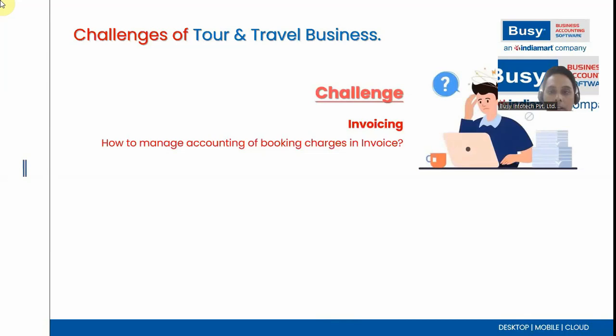Other challenges, like invoices. If you want to raise an invoice to your customer, you need to get some configuration done in the invoice format. That means if we need to capture all the details that tours and travel industries need in the invoice format, like the passenger details, the ticket number, and the booking details, you can easily implement them in your invoice format. So the invoice format is configurable as per the industry need. You can configure it in Busy.